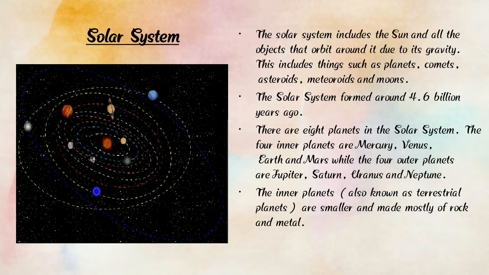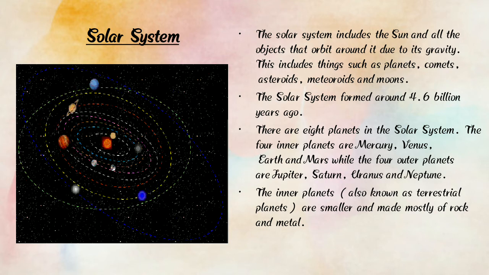And the inner planets, also known as the terrestrial planets, are smaller and made mostly of rock and metal. So the inner planets are mostly made up of rock and metal, and these inner planets are Mercury, Venus, Earth and Mars, and the outer planets are Jupiter, Saturn, Uranus and Neptune.